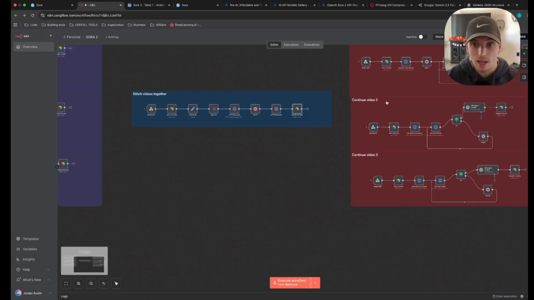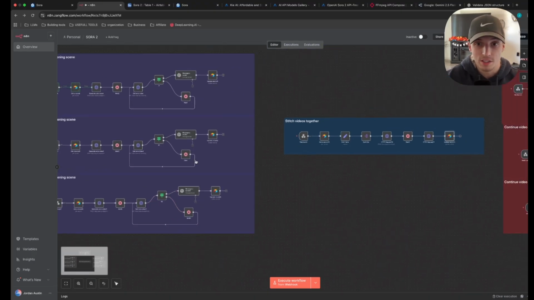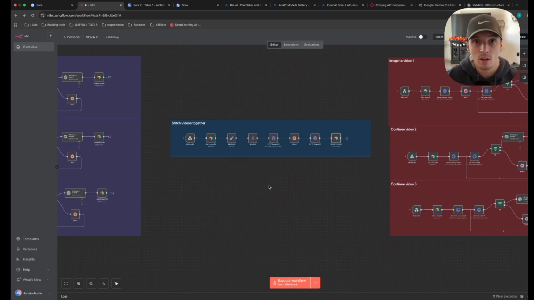But then if I'm like, okay, I don't want to end with this one, I want to create a completely new scene, new character, new everything, then I can just do video 3 with no opening scene. All these different combinations and then stitch them all together with this workflow, only if it's in landscape. If it's in vertical, then you just upload them up to CapCut, cut some things out, and then you have your completed video. All right, guys, so that's it.